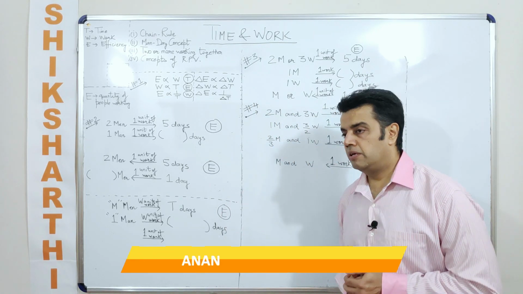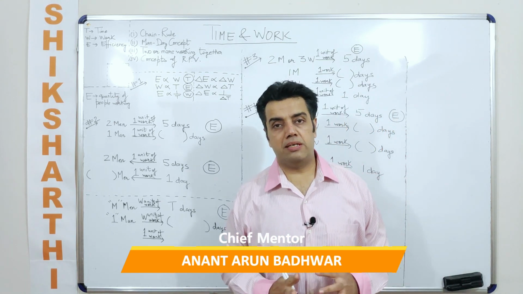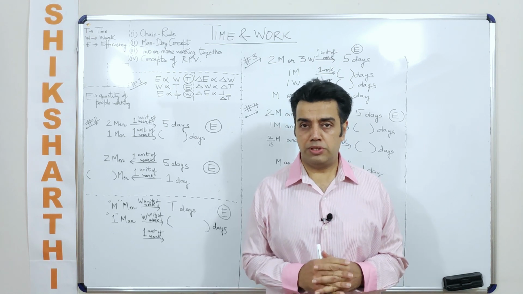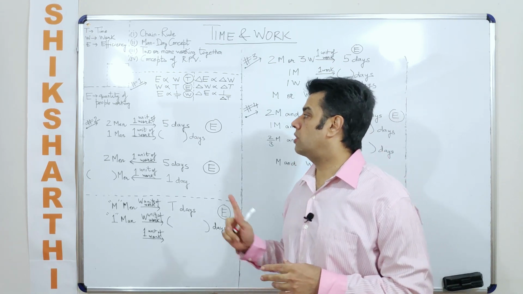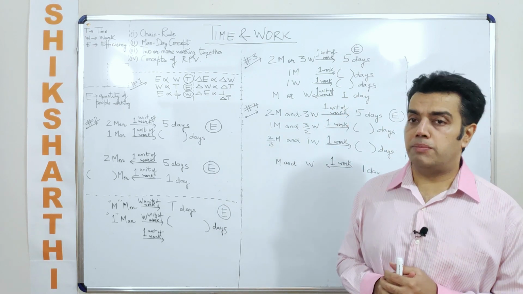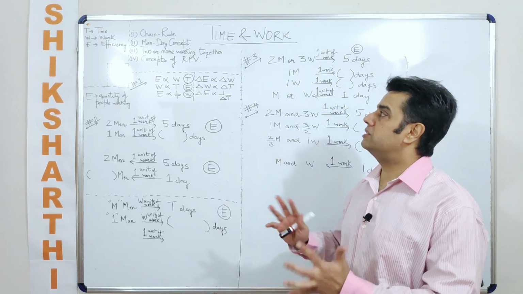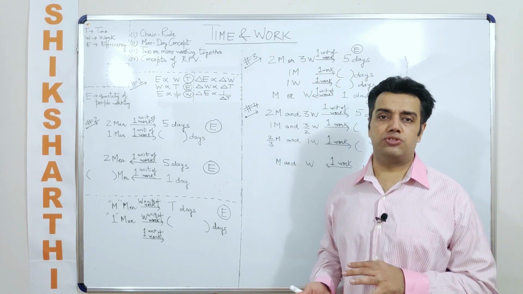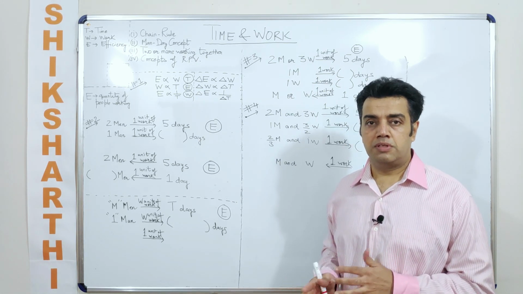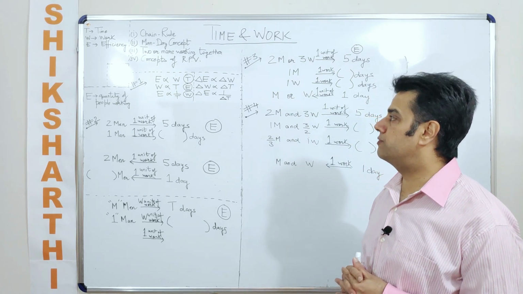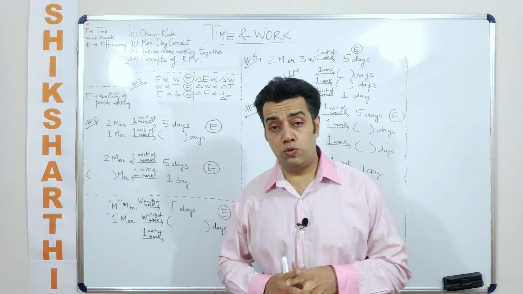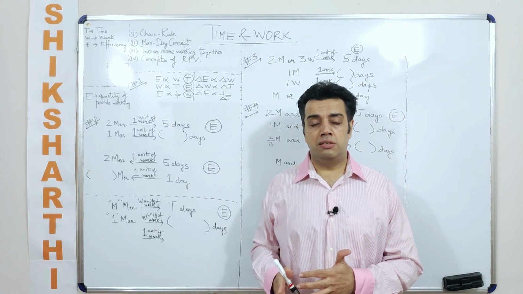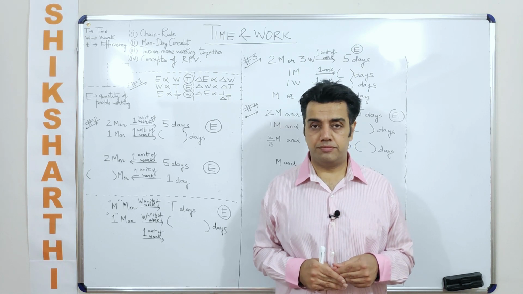So as always, we'll be dividing this topic, time and work, in a few videos. In this video, we are basically going to talk about the chain rule, the man-day concept, and how it is used. I mean, talking about two or more people working together and so on. At the same time, we'll be talking about a few terms and we'll be using the concepts of ratio, proportion and variation in time and work, right?